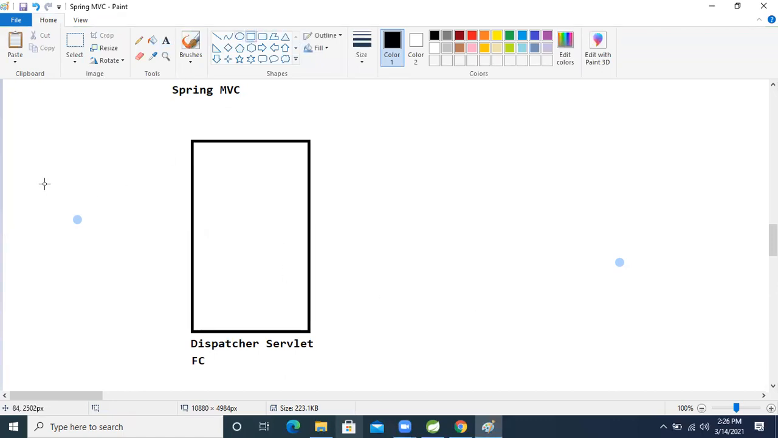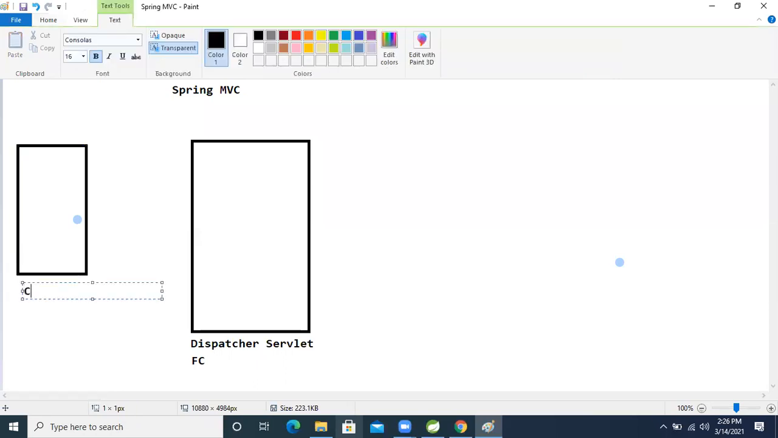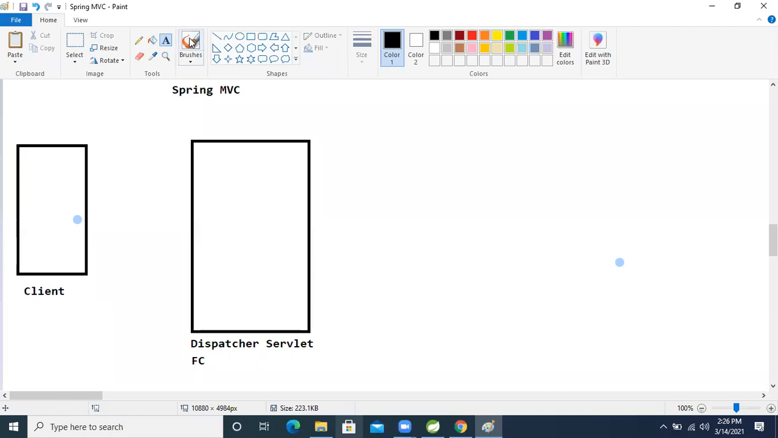Think about this: this is our browser, meaning our client. Whenever the client makes a request, to whom will this request come? It will come to our front controller servlet, right? Our front controller servlet only. Okay, fine.